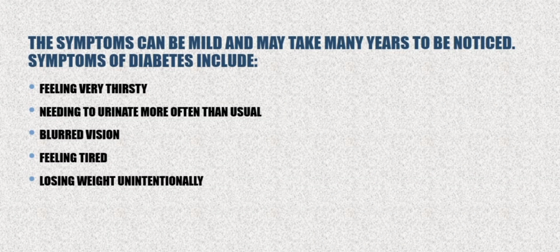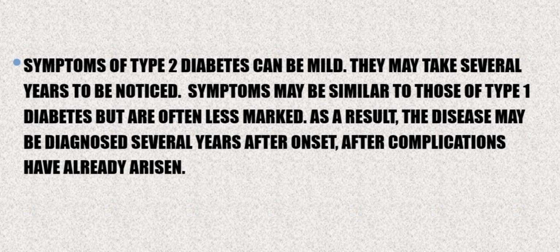The symptoms can be mild and may take many years to be noticed. Symptoms of diabetes include feeling very thirsty, needing to urinate more often than usual, blurred vision, feeling tired, and losing weight unintentionally. Symptoms of type 2 diabetes can be mild. They may take several years to be noticed. Symptoms may be similar to those of type 1 diabetes, but are often less marked. As a result, the disease may be diagnosed several years after onset, after complications have already arisen.